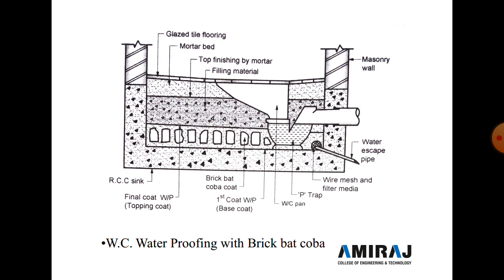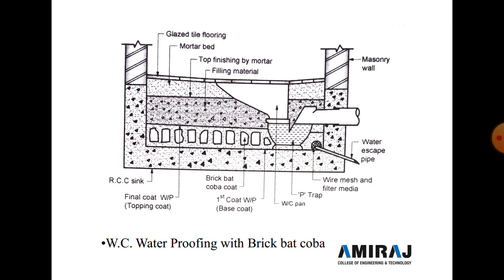So here you exactly see at the periphery of the trap, brick bat coba coat is fixed, and waterproofing is done by Dr. Fixit, and above the brick bat coba coat, top finish by mortar filling material is done.